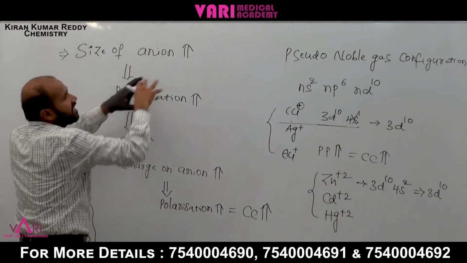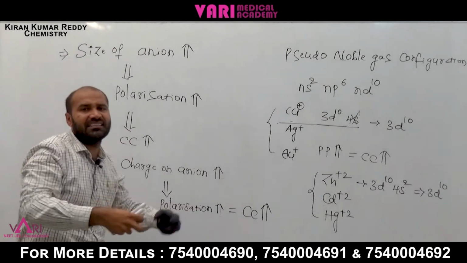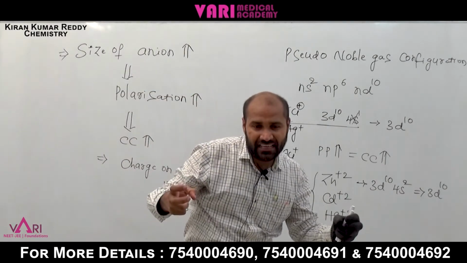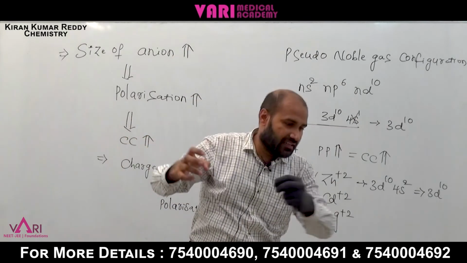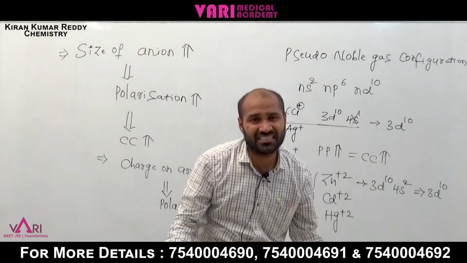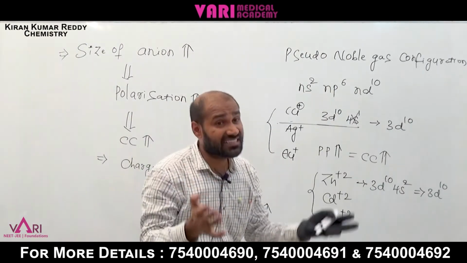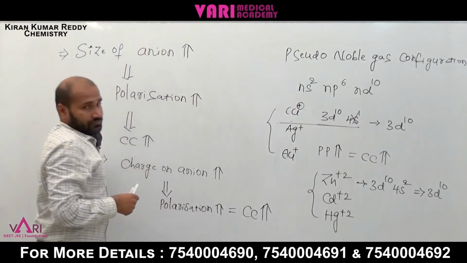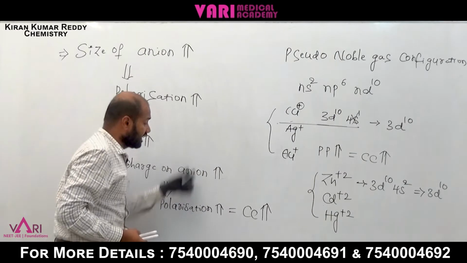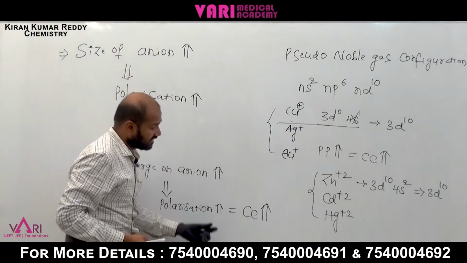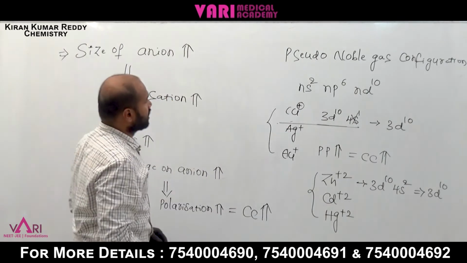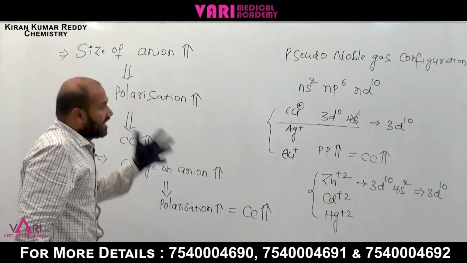Bigger size: the size is very big, so it can be easily distorted. If a cation is near the anion, it can easily attract. More attraction means more distortion of the anion because of its bigger size. Next one is charge on anion also. Charge of anion increases, polarization increases, covalent character increases. These are the points about cation and anion.